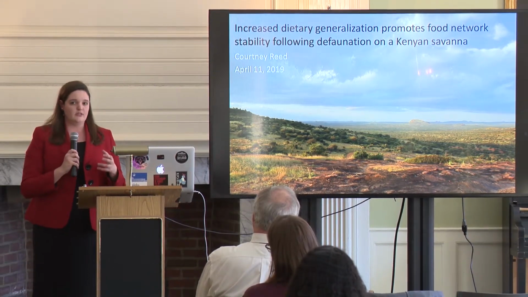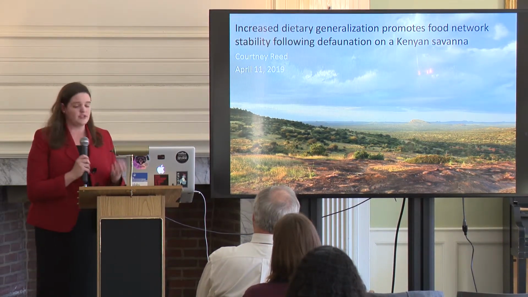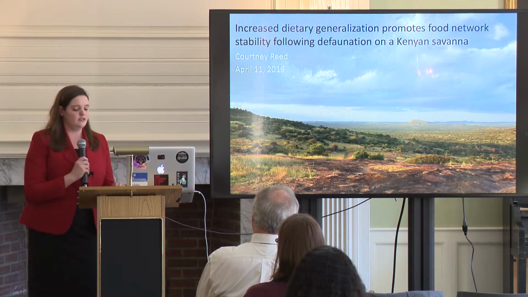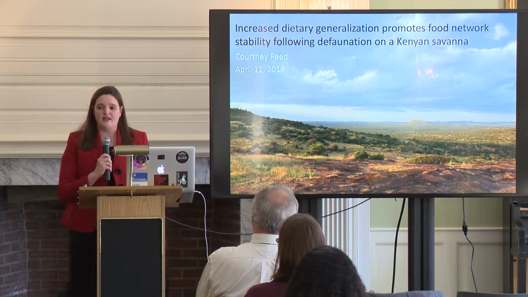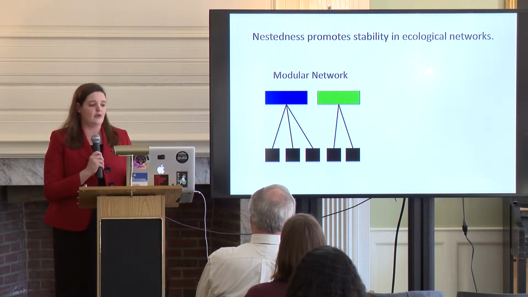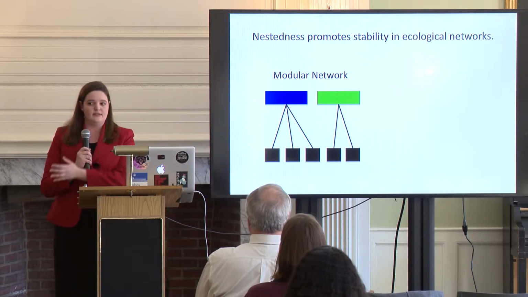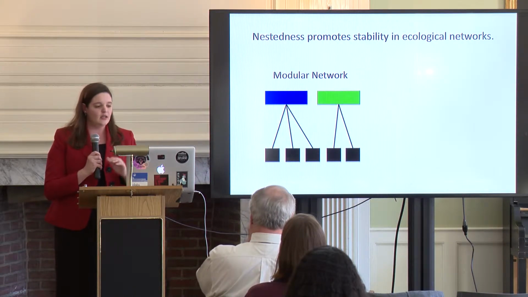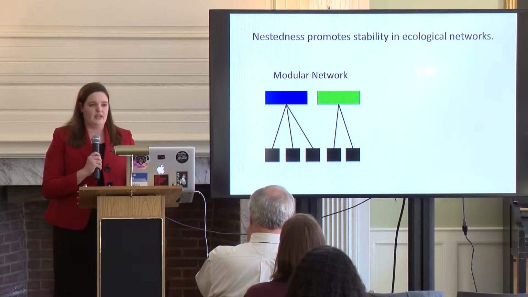And these ecological networks tend to have two fundamental structures, or at least they could have one of two fundamental structures. The first is modularity, and the second is nestedness. And so in a modular network, you can see that these blue and green herbivore species are each eating different sets of plant species, which are represented by these black boxes. And so you can see that those are non-overlapping.